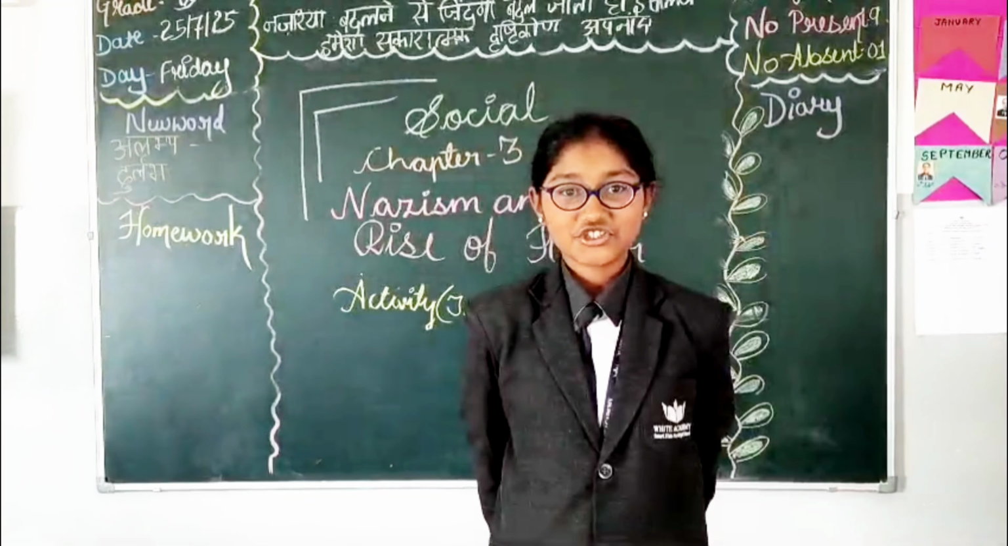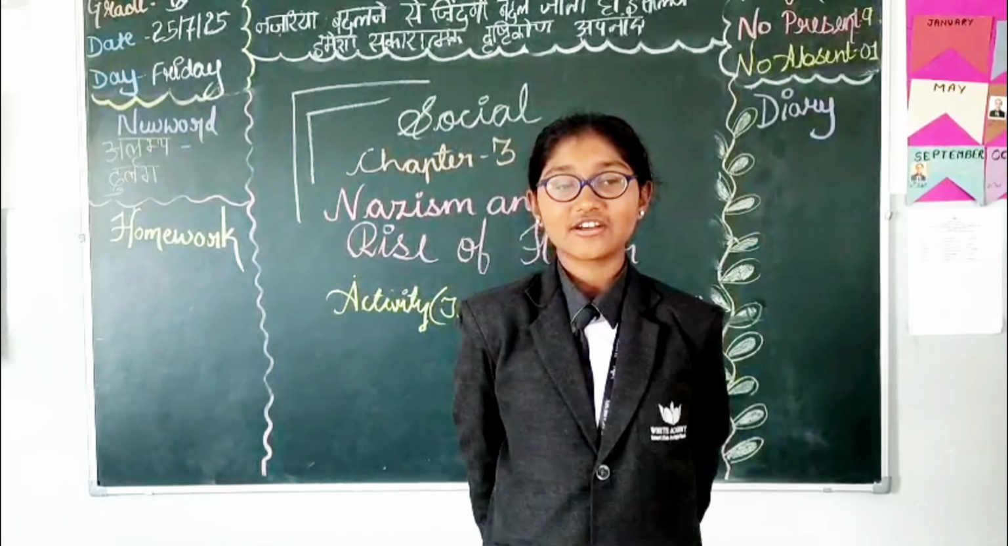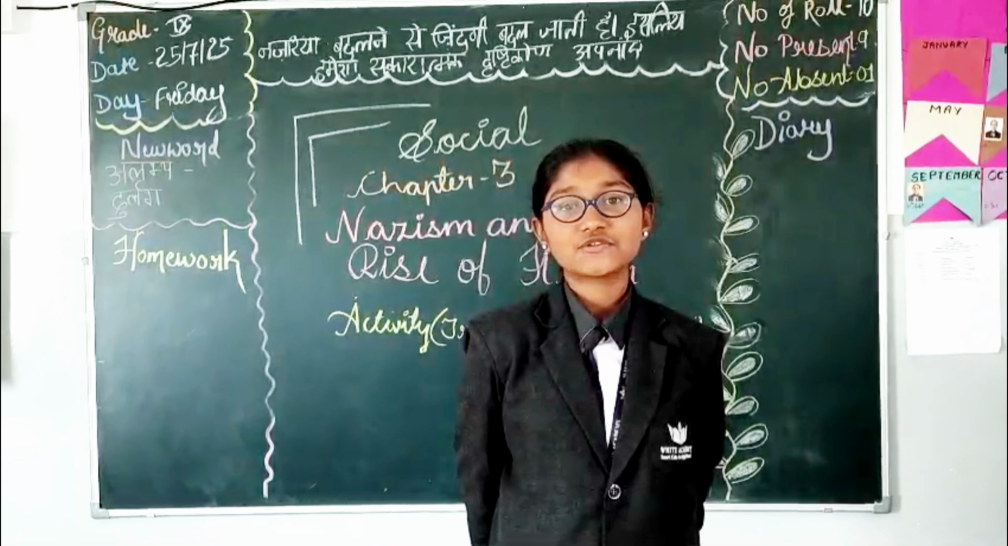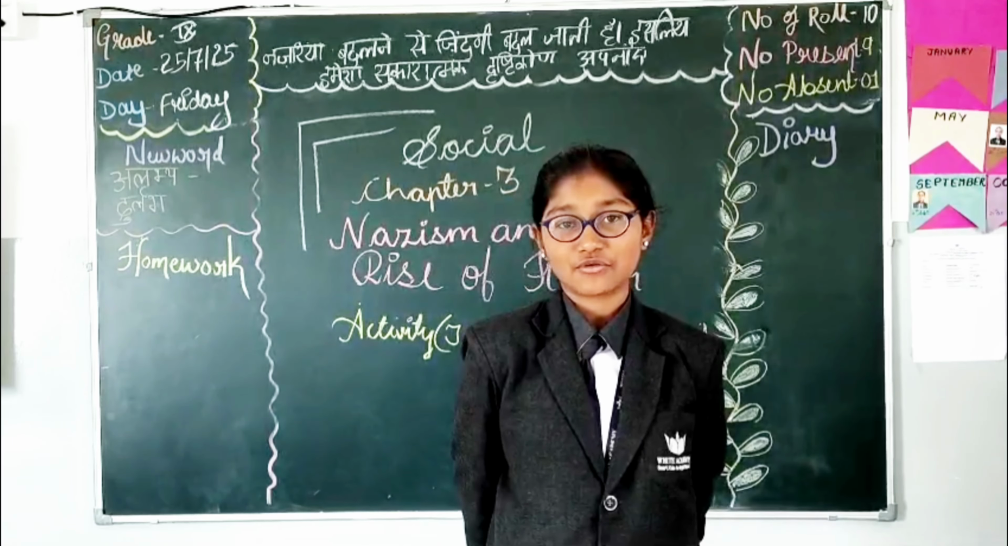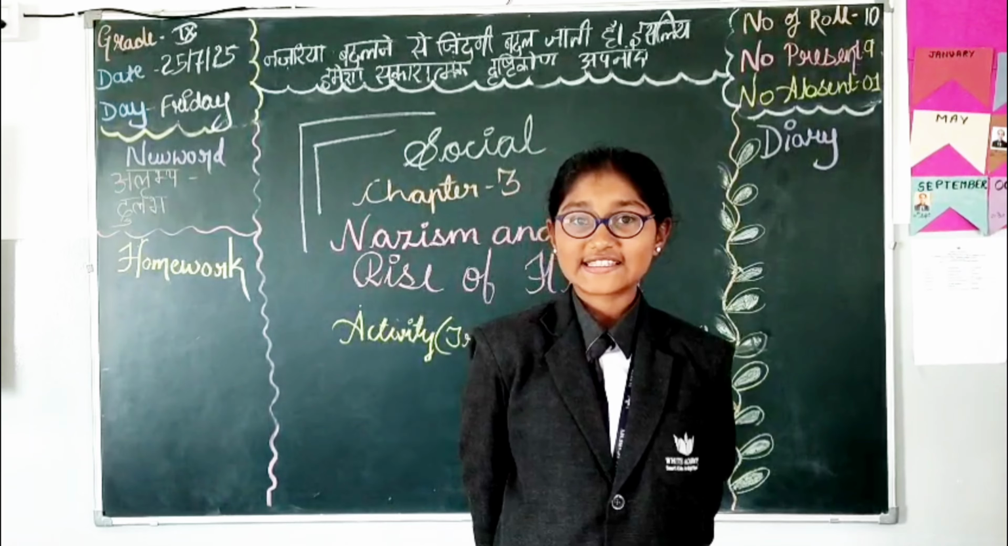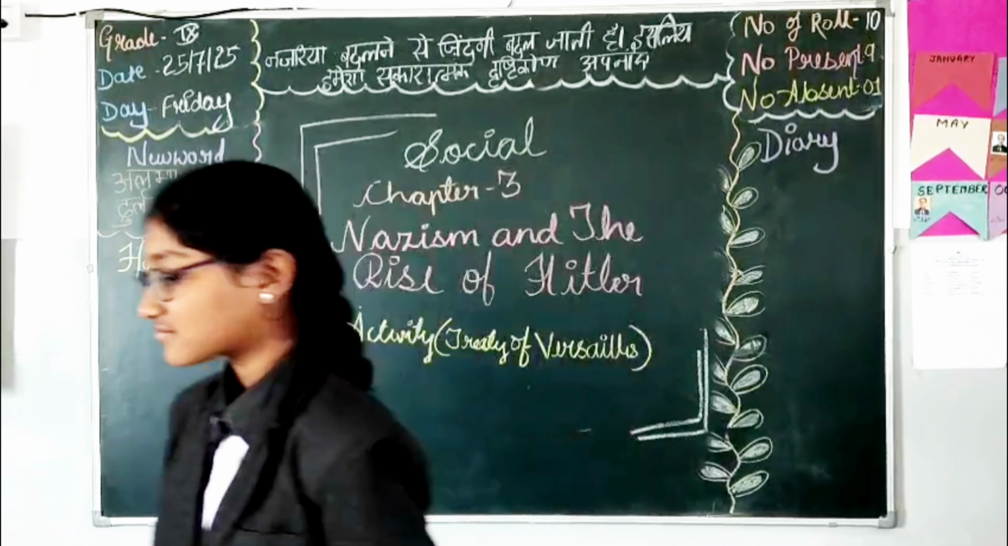Under war expansion, the guilt clause was imposed on Germany as it failed to win the war. It was forced to pay 6 billion pounds to the Allied powers as war compensation.